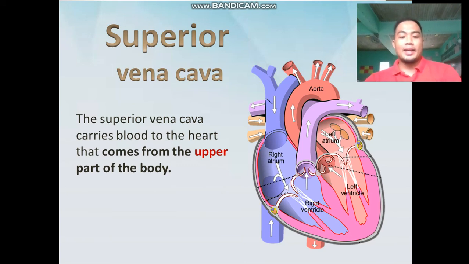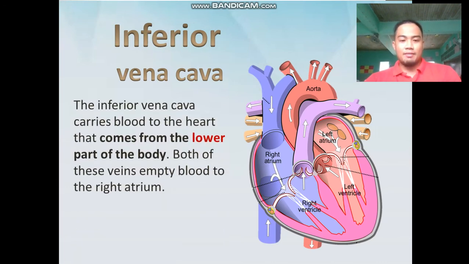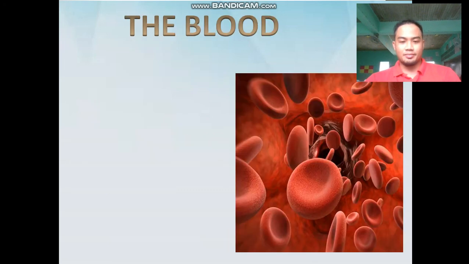Superior vena cava carries blood to the heart that comes from the upper part of the body. Tandaan nyo na, kay tukso ko na sa inyo. That is the superior vena cava. How about the inferior vena cava? So the inferior vena cava carries blood to the heart that comes from the lower part of the body. So lower part din sa nabilong.